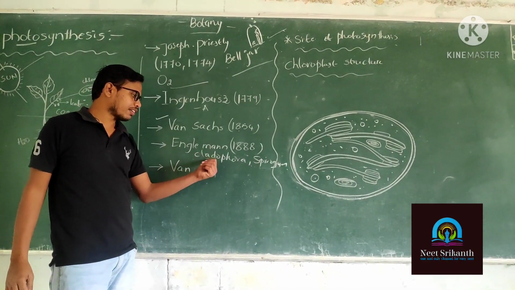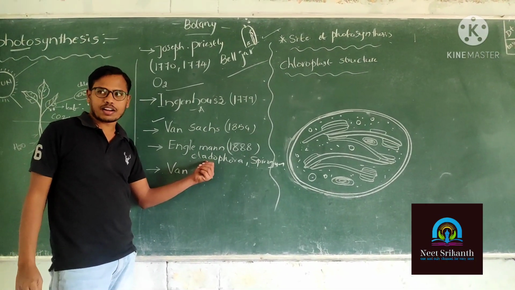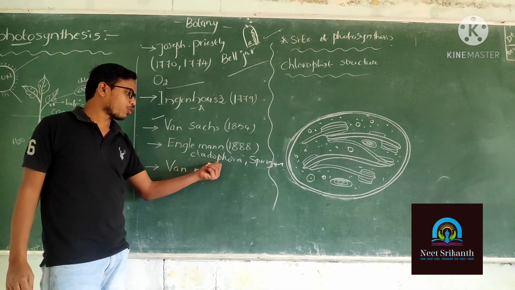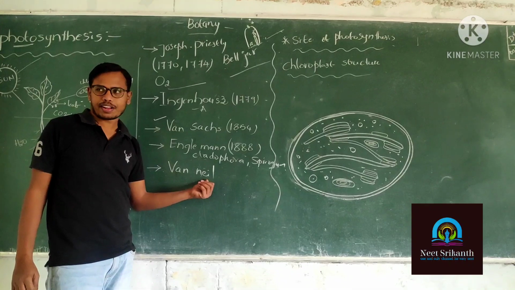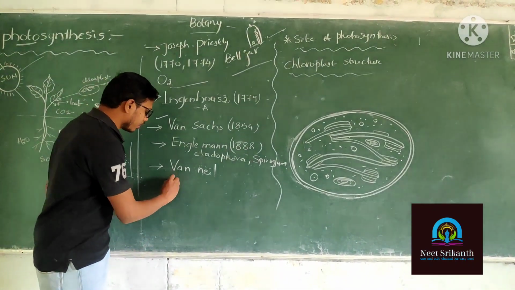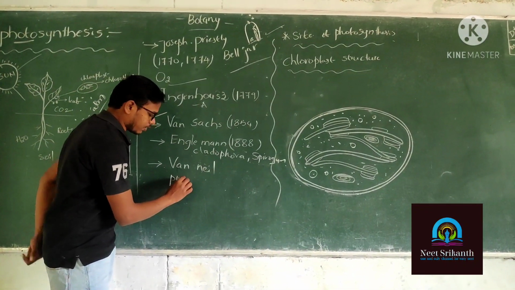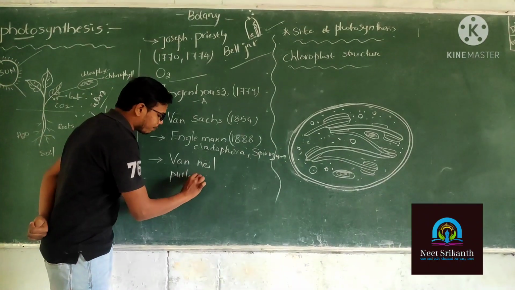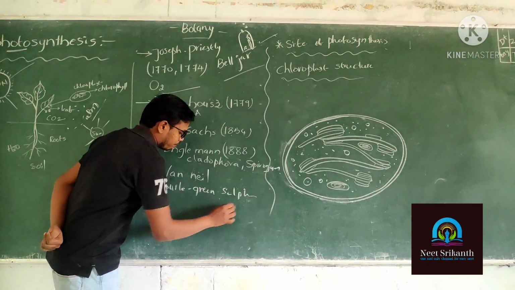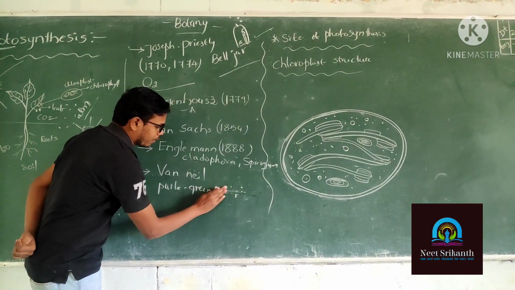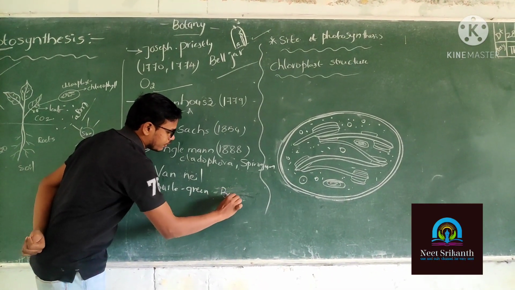Engelmann researched a green alga, Cladophora and Spirogyra. Van Niel discovered the chemical reaction of photosynthesis, researching purple green sulfur bacteria.